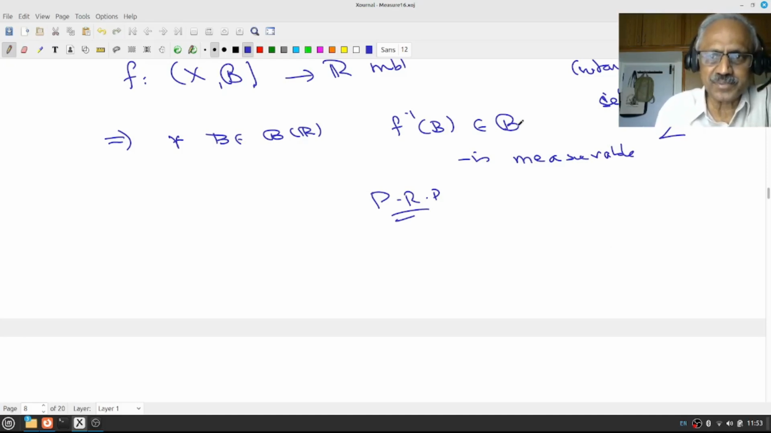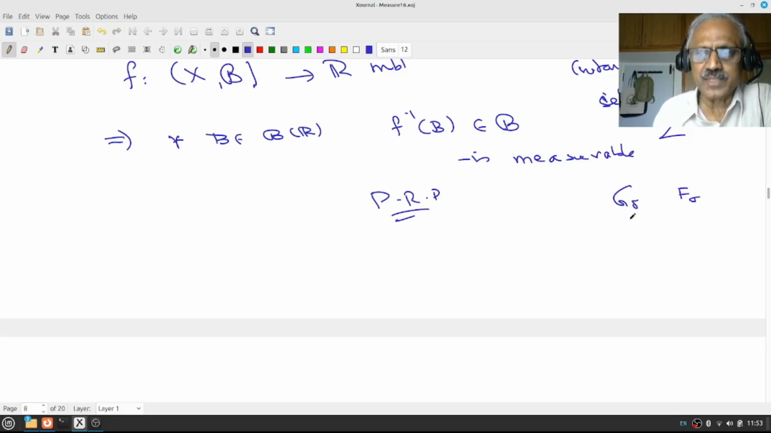So there is no description. For example, if we say G delta or F sigma, I know what they are. This is going to be an intersection of open sets, and this is going to be a union of closed sets, et cetera. So I can use inverse images easily. But here I do not know.